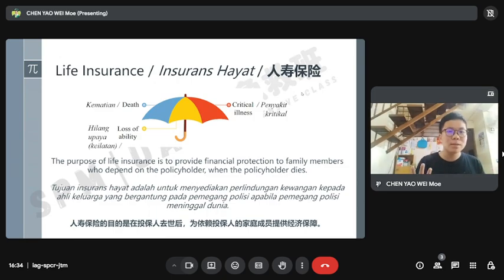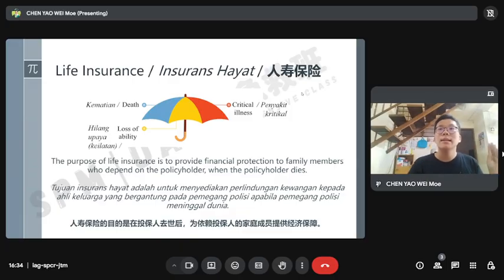They don't have money to support any expenses, but because I bought the insurance, the insurance company can pay compensation to my family members for my expenses. This is called life insurance.